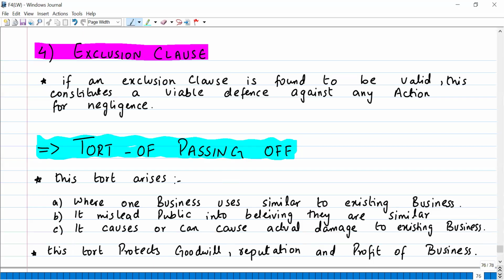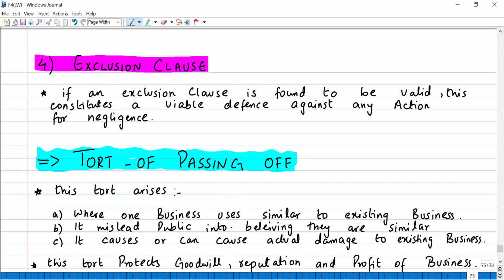The last thing is the tort of passing off. Tort of passing off means basically where one business uses a similar name to an existing business. It misleads the public into believing that they are similar. It causes or can cause actual damage to the existing business.